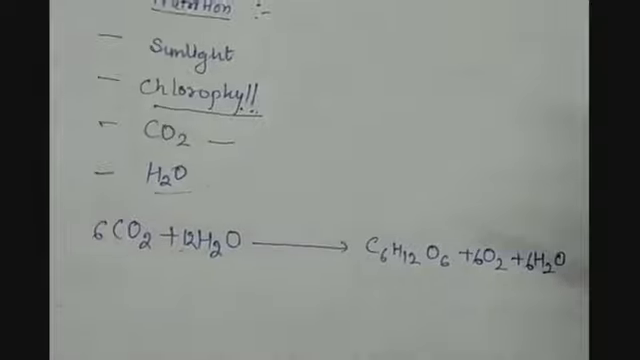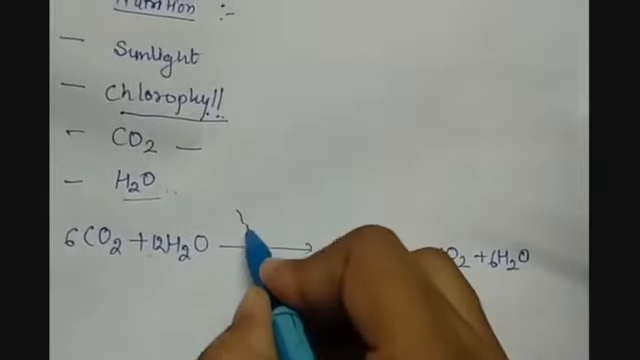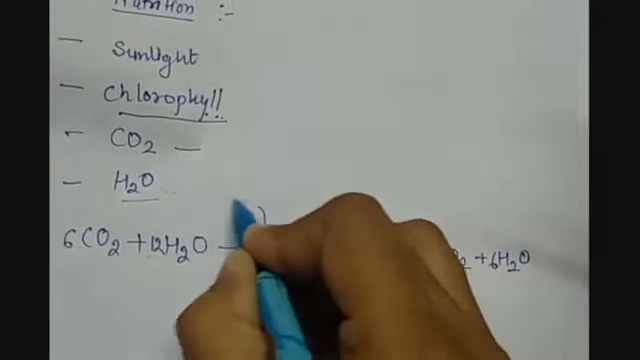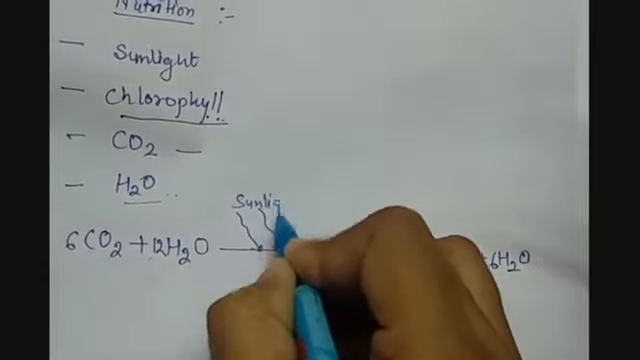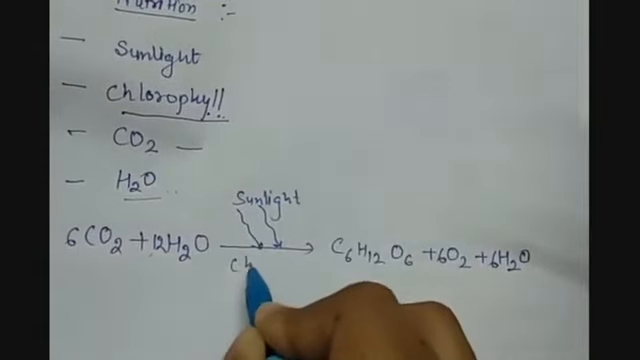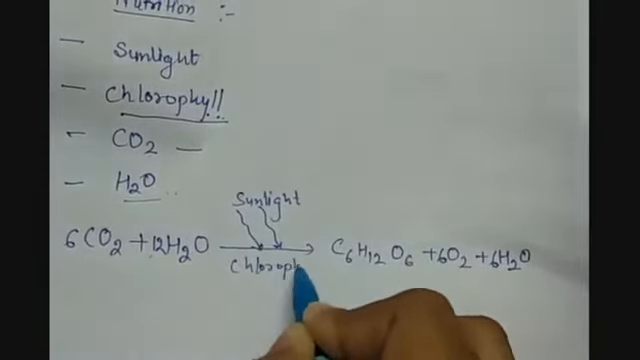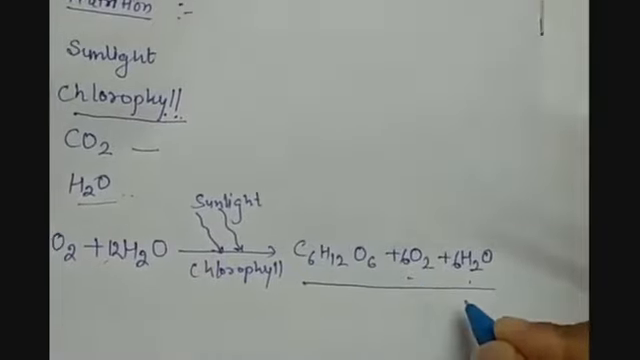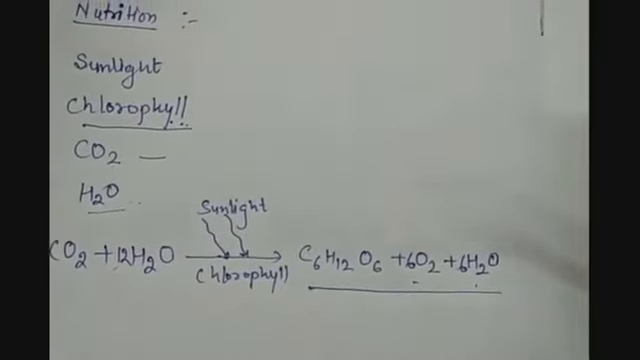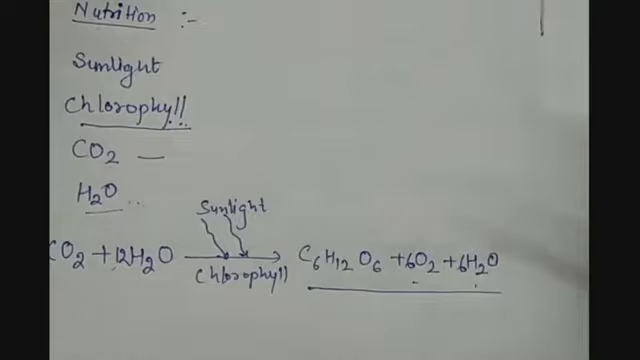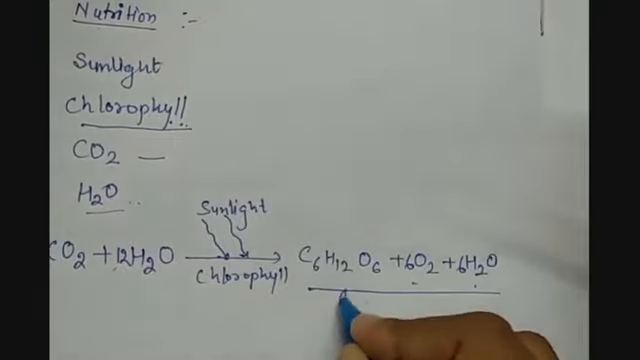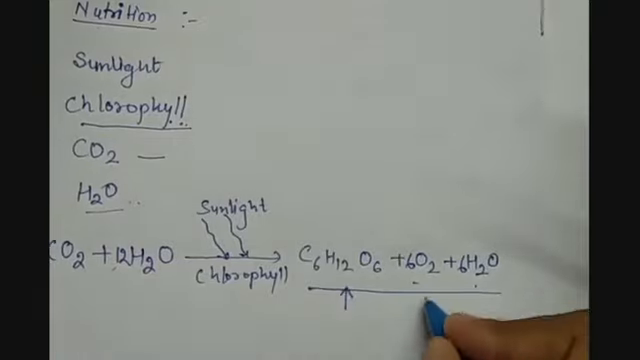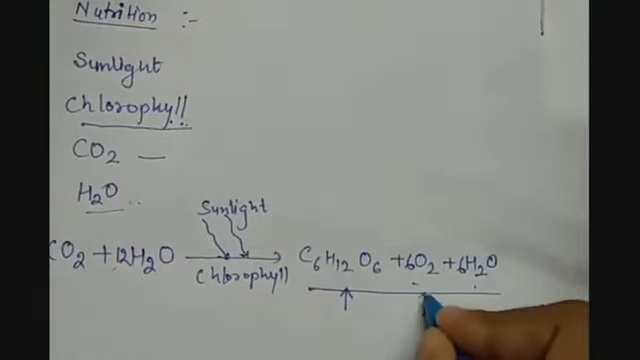Now the byproducts, and this reaction happens in the presence of sunlight, which is absorbed by the chlorophyll. So this is the main product and these two are the byproducts. So we can say that the products formed in this reaction are carbohydrate or glucose, oxygen and water vapors.